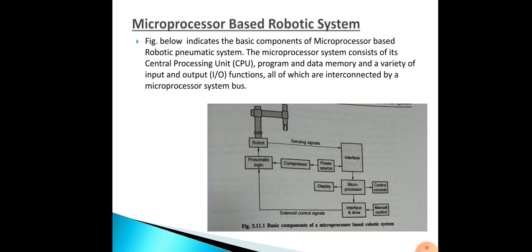Then there is a compressor. Why is it used? So that the arms and all can move. And there will be a power source to give power to the whole system. So like this, your robotic system will be working.